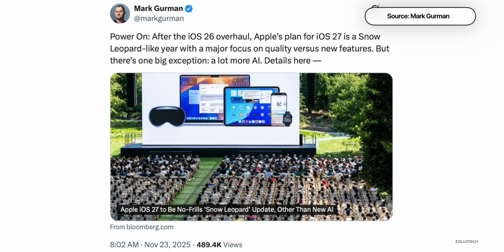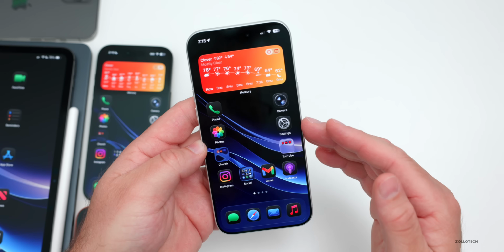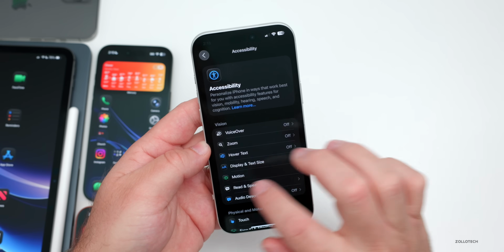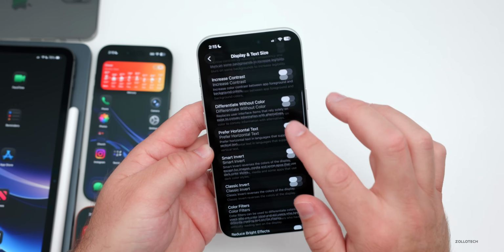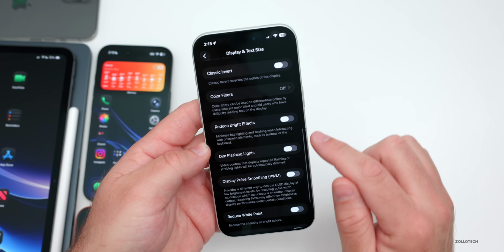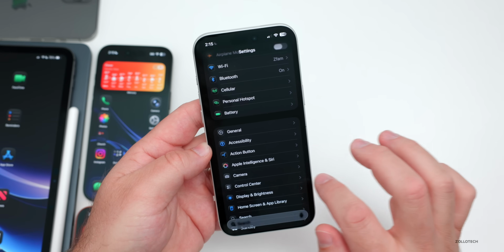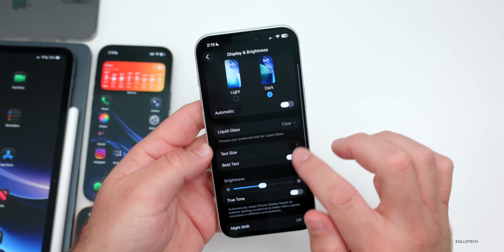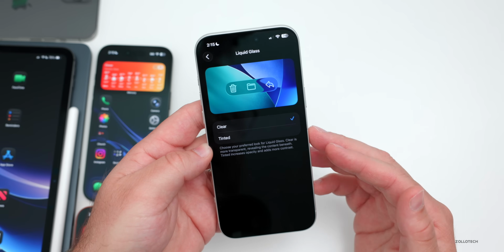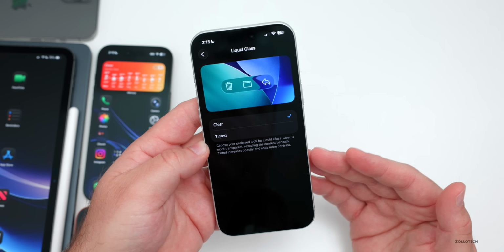It should be similar, but more refined. We keep seeing more refinements throughout iOS updates. They've added different things, such as if we go in here, go back to display and text size, we have new things in iOS 26.4, such as reduced bright effects. We also have changes that they've added throughout with things such as liquid glass to clear and tinted, and all sorts of changes, so if you want to customize it.